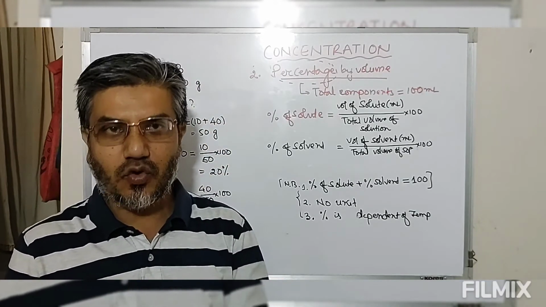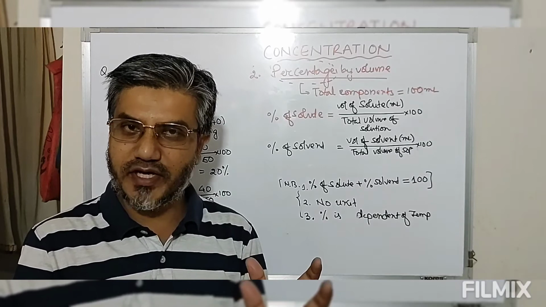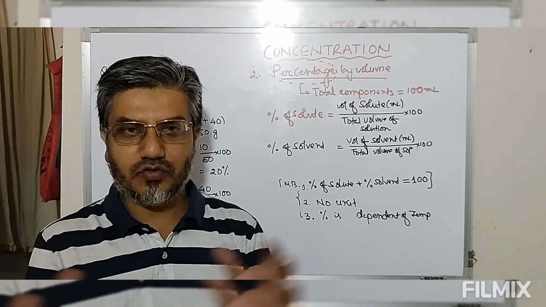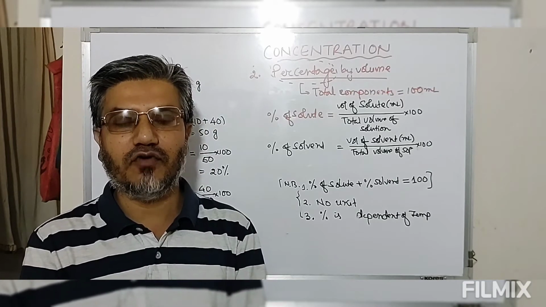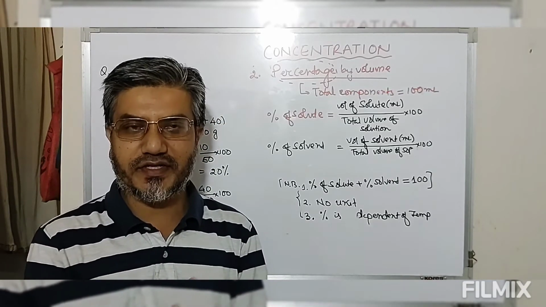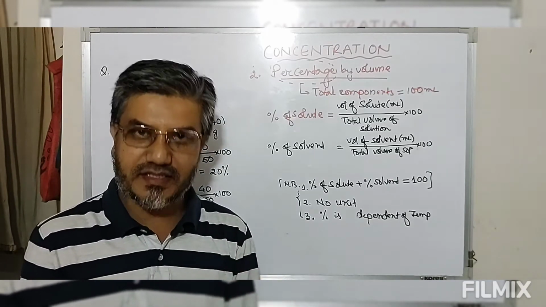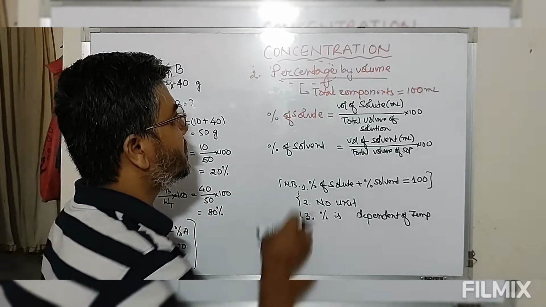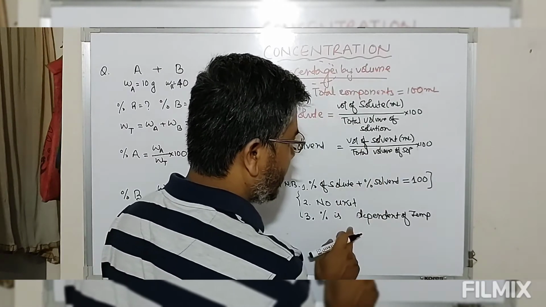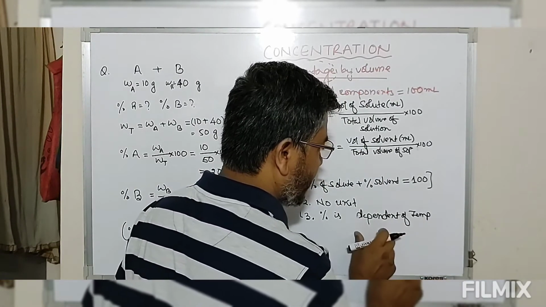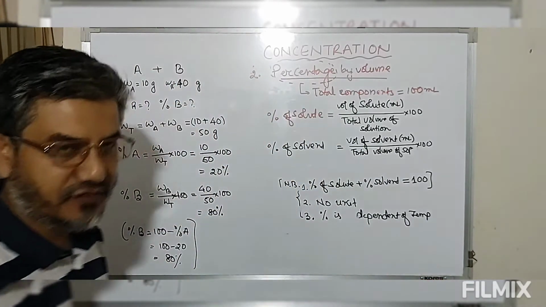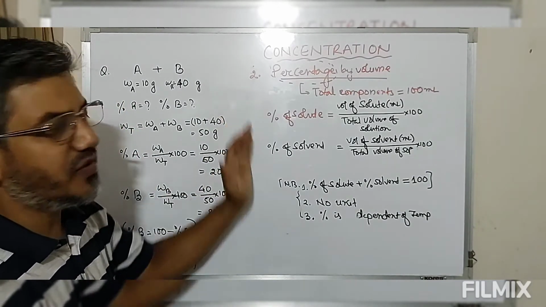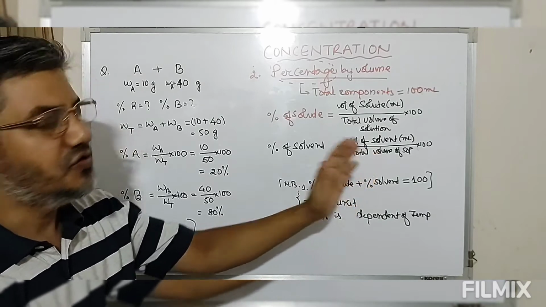Due to this heating or cooling, volume changes. So since the volume changes with temperature, percentage by volume is a temperature dependent quantity. If the temperature of the measurement is changed, then the percentage by volume also changes.